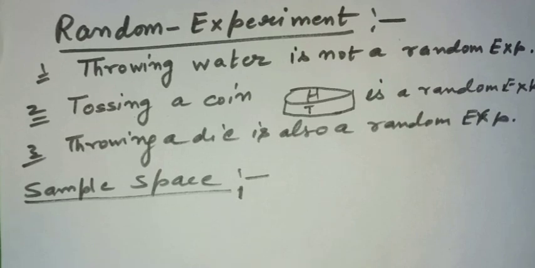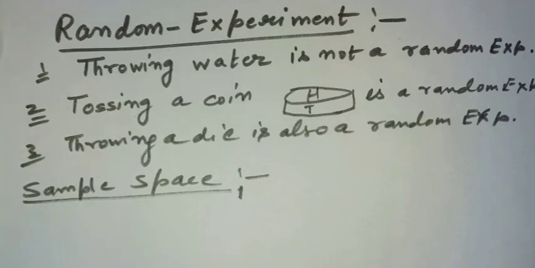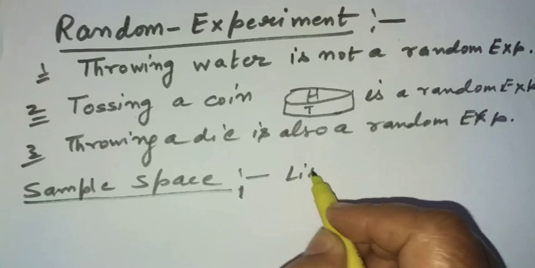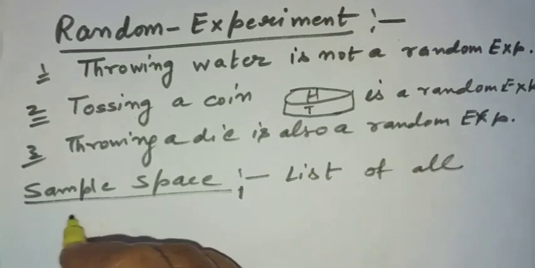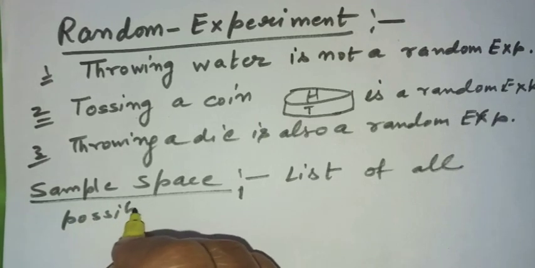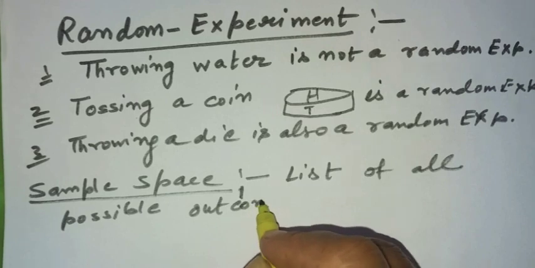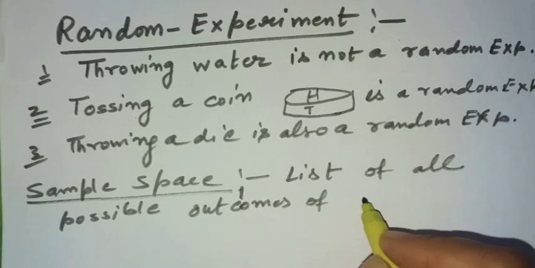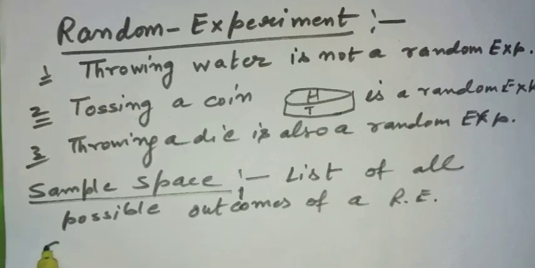So if you are performing a random experiment and you list all the possible outcomes, the list of all possible outcomes of a random experiment is called a sample space.